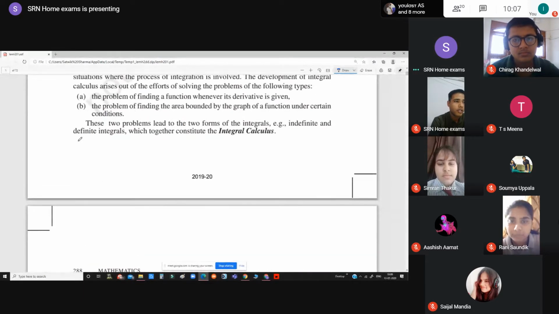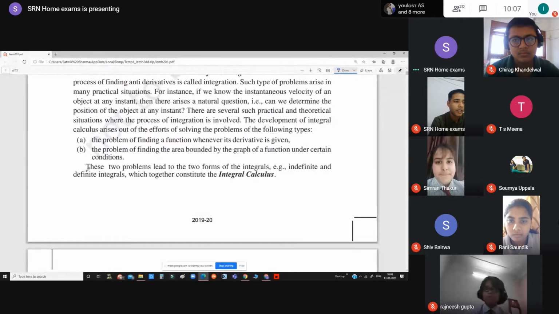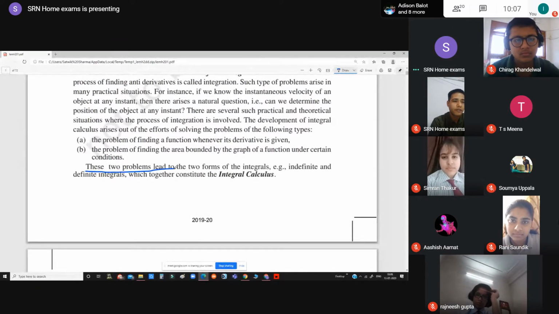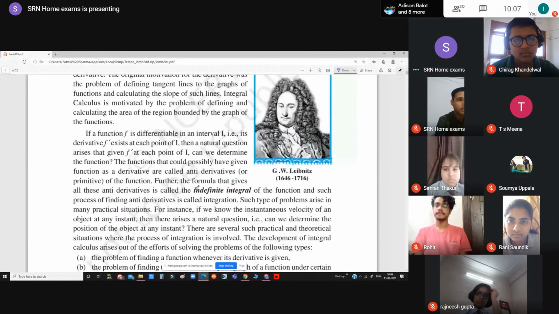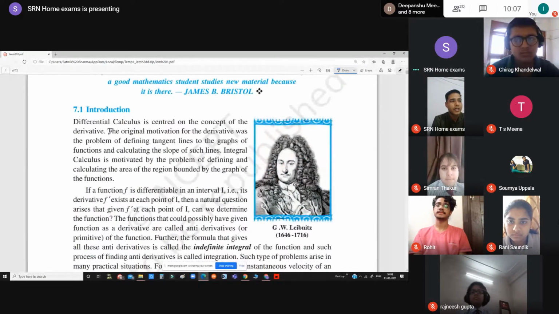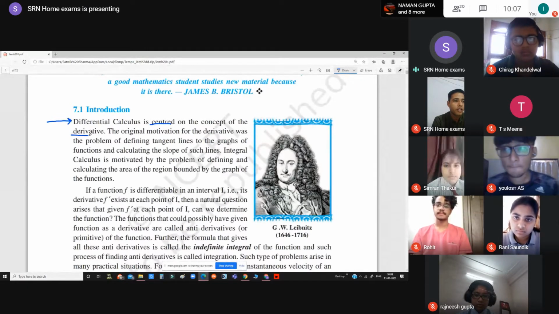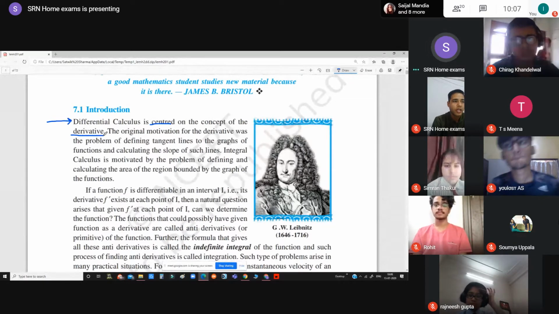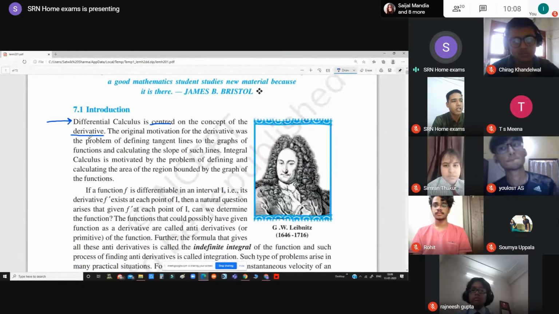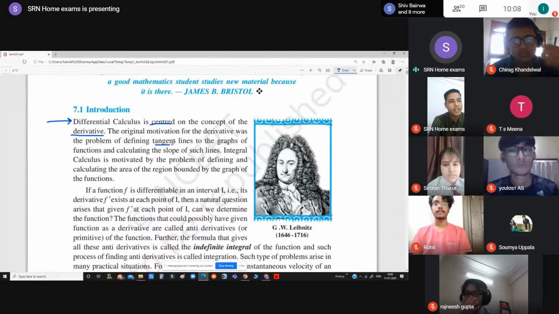First of all, you have to understand this particular thing. Just have a look at this introduction of this particular chapter. This is a very important part of this chapter: differential calculus is centered on the concept of derivative. We have already understood this part of differential calculus. The original motive of the derivative was the problem of defining tangent lines to the graph of the function and calculating the slope of such lines. This we have also done in chapter number 6, that is application of derivatives.